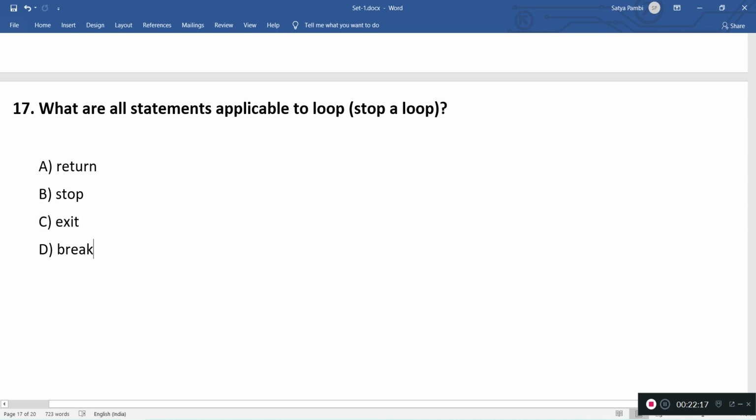Coming to the fifth one, break. Can we use the break statement in loops? Yeah, absolutely. We can use the break statement in loops to break the loop. This is a proper way. The application won't be terminated, and we can break the loop and continue further to execute other logic. So the correct answers are break and return statement and exit. Let me go to the next question.